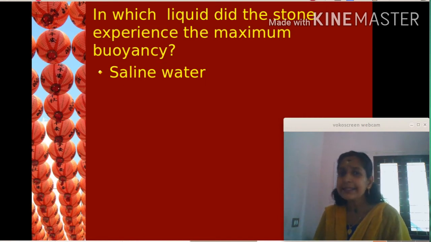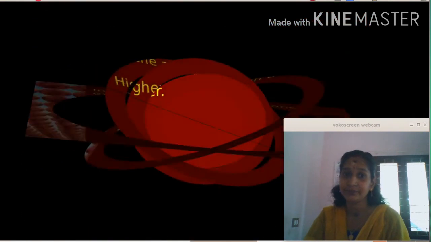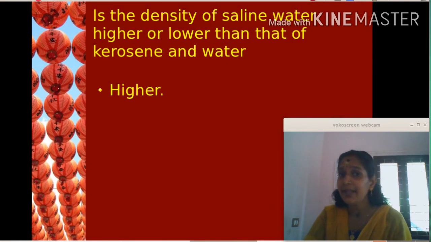Kerosene has least density in comparison with saline water and water. Saline water has more density. So saline water exerts more buoyancy because it has higher density. Is the density of saline water higher or lower than that of kerosene and water? Yes, it is higher.